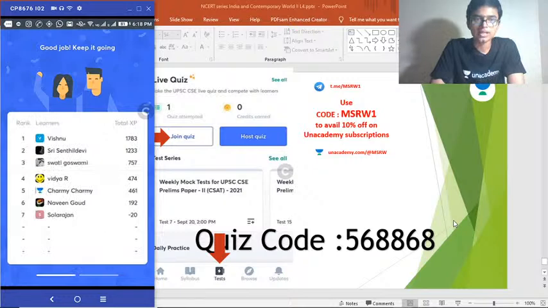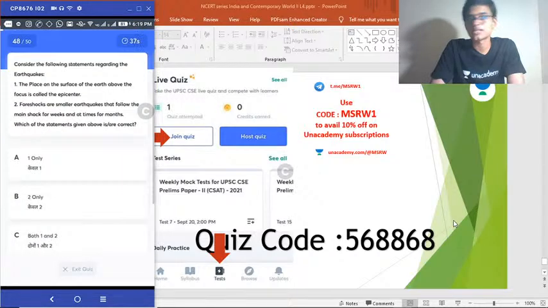Yeah, option A is the correct answer. 60% of you getting it. Statement 2 was wrong. India is not the largest producer. Okay, India is the second largest.